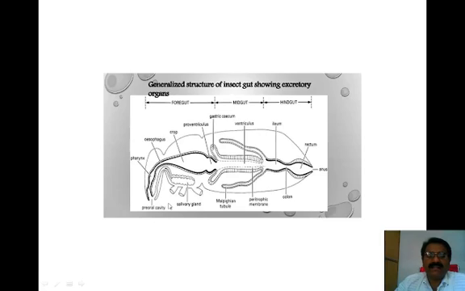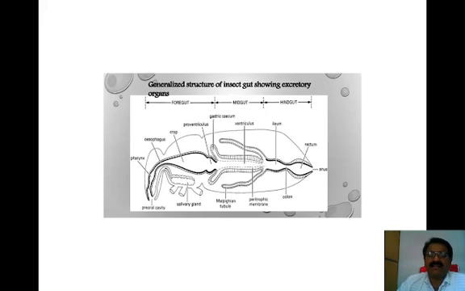Food materials enter through the preoral cavity, then are transported toward the pharynx, and from the pharynx to the narrow tube known as the esophagus. The esophagus opens into the crop, a very distinguishing part of the alimentary canal of insects. The crop has the proventriculus, and here there is the gastric cecum.